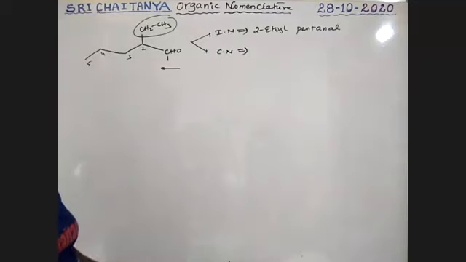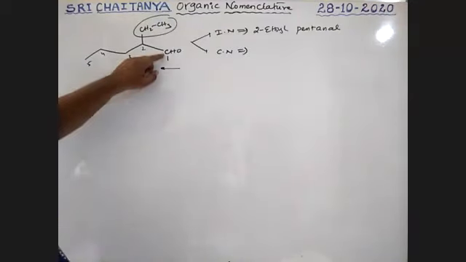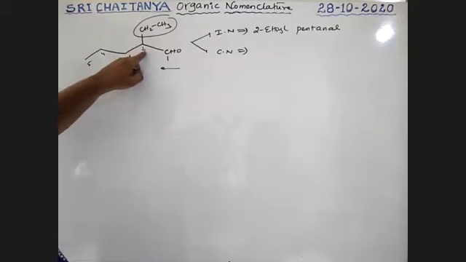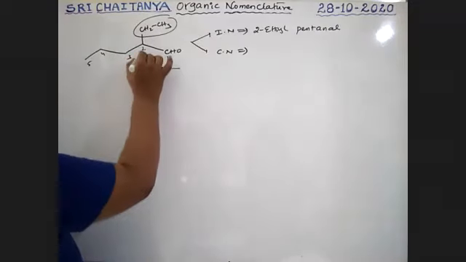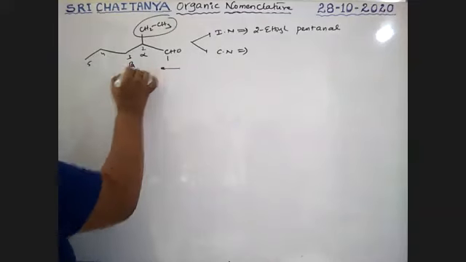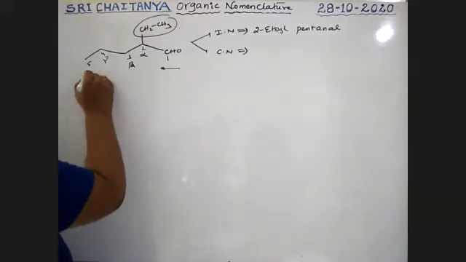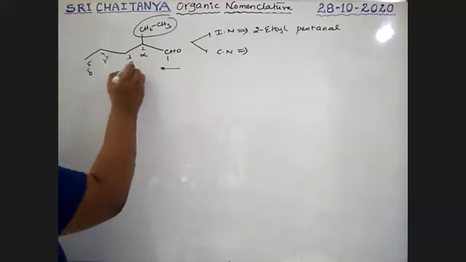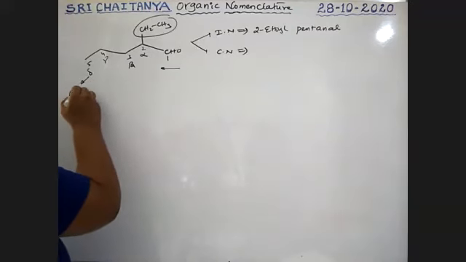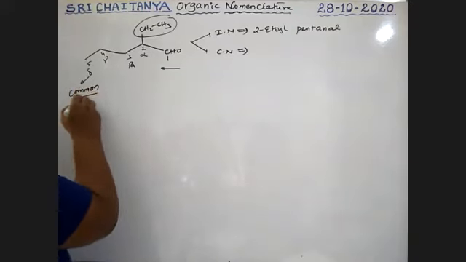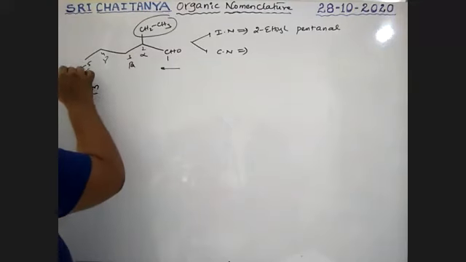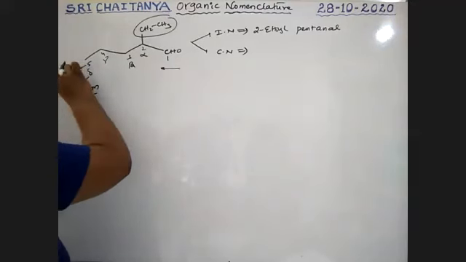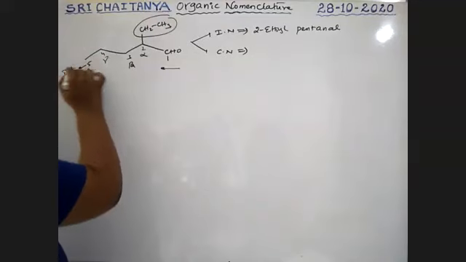Now, what is its common name? See, boys, the carbon very next attached to the functional group is the alpha carbon. This second carbon is the alpha carbon, then beta carbon, gamma carbon, delta carbon. This alpha, beta, gamma, delta is the common system ending. This 1, 2, 3, 4, 5 is the IUPAC system.